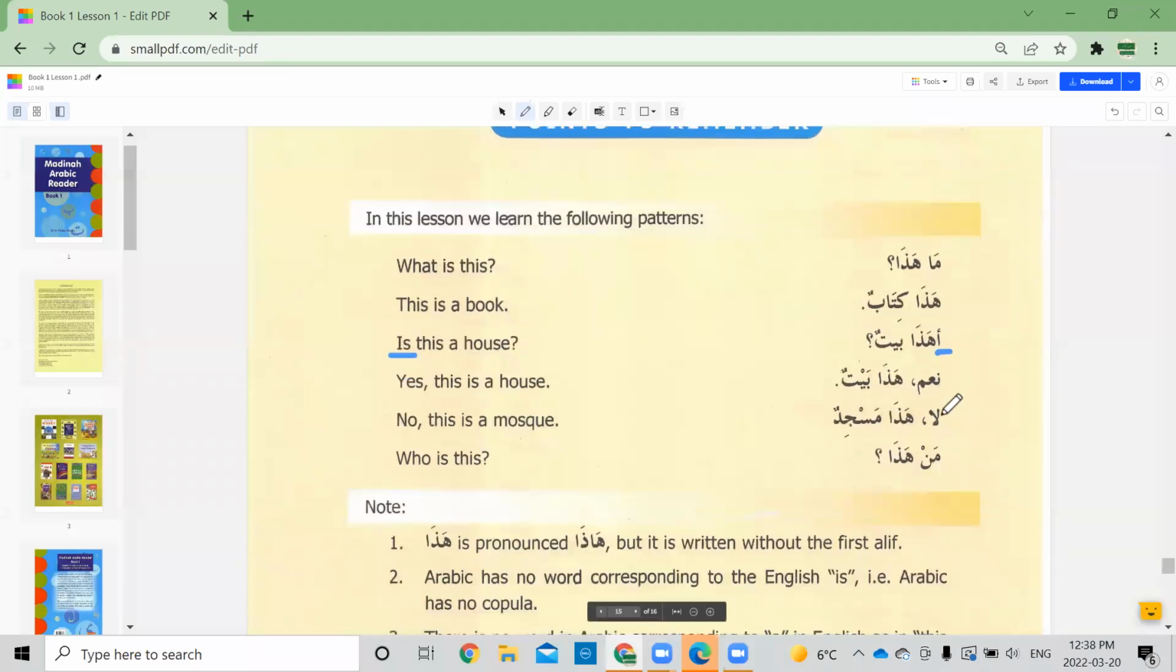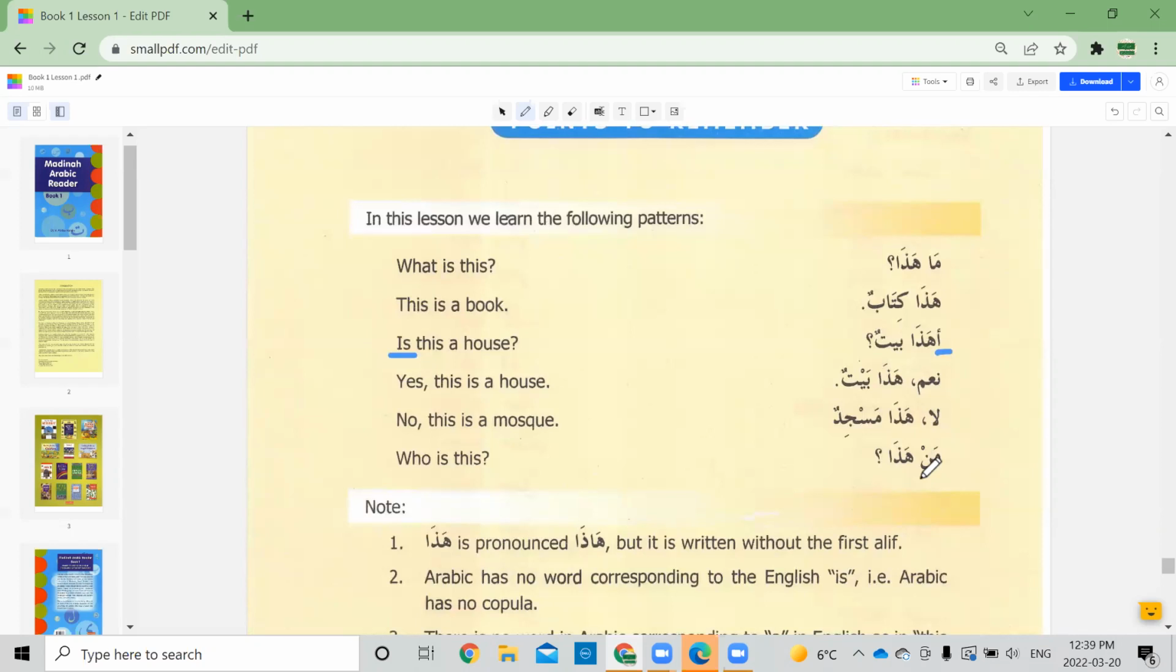Naam means yes and la means no, right? So you have to use these when you are answering a question. If there's a question, then when you're answering, you have to use naam or la. Naam hada baytun, yes, this is a house. La hada masjidun, no, this is a mosque.